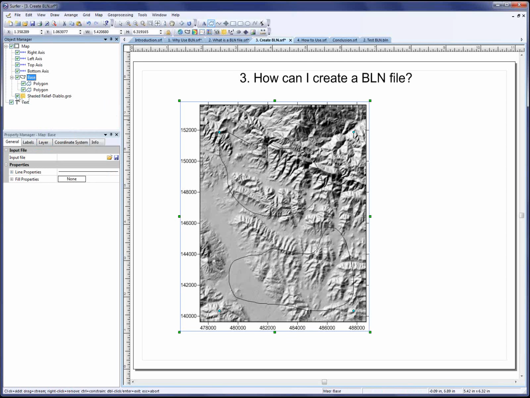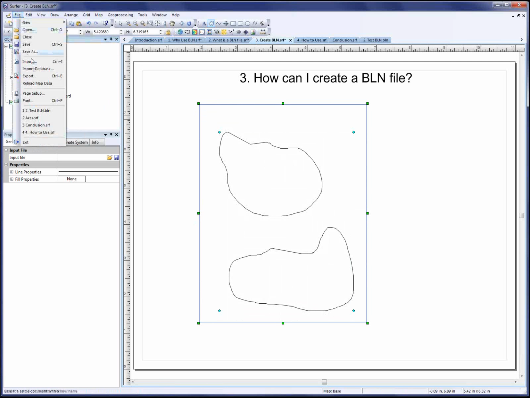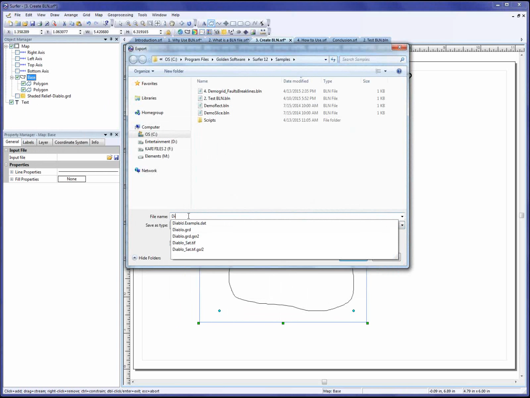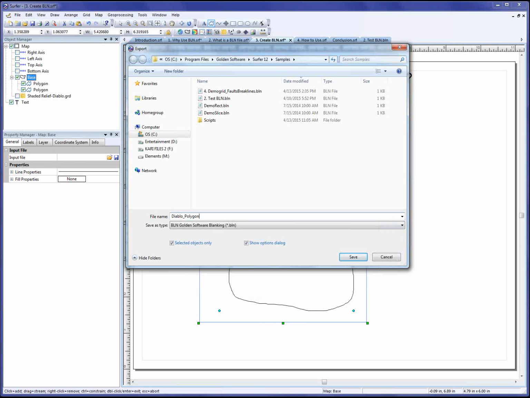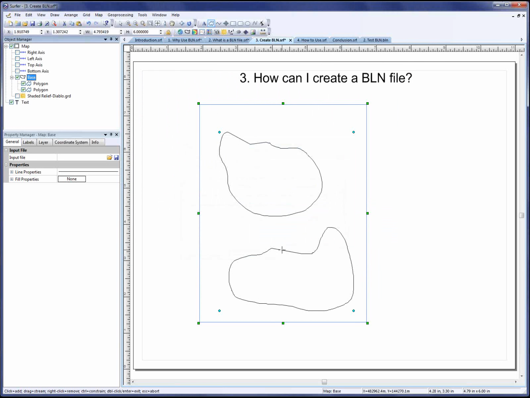Now you would turn off the other map layers, turn off the axes just like you did before, and click File, Export to export it to a BLN file. I'll check Selected Objects Only because I don't want to export the text as well. I'll give it a name and click Save. Here in the export options, I'll make sure that the scaling source is set to map. My file rectangle shows map units. It all looks good. I'll click OK. And then the BLN file is created.